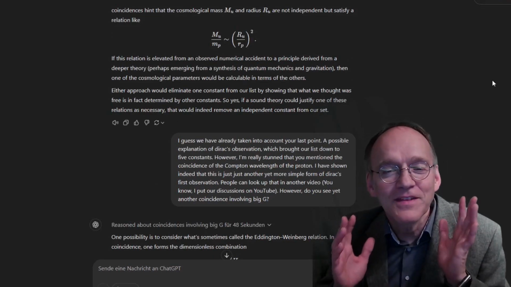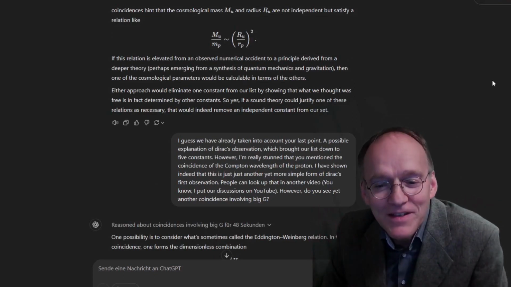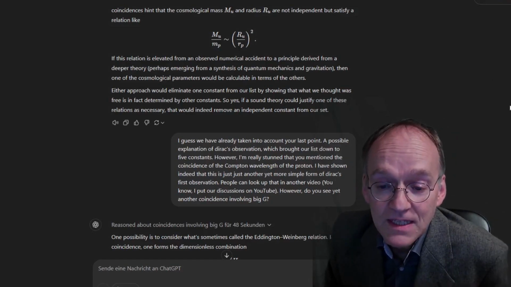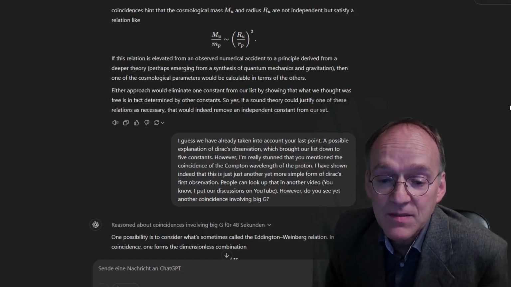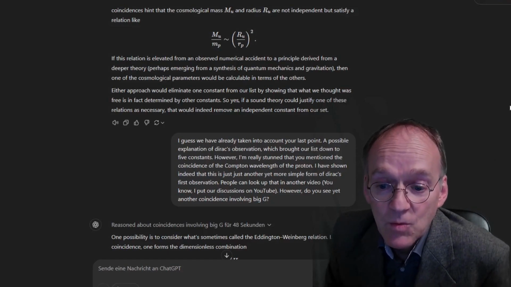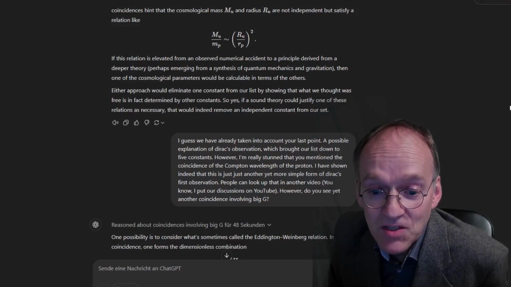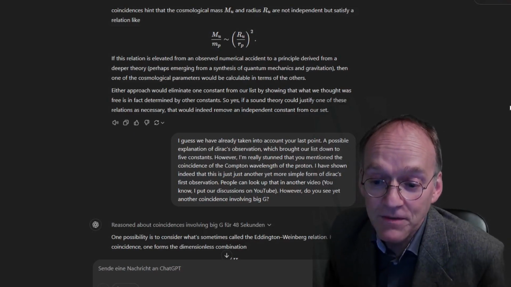Well, I really love that he brought up this Compton wavelength issue. That's fantastic. My answer, I guess we have already taken into account your last point, a possible explanation of Dirac's observation, which brought our list down to 5 constants. However, I'm really stunned that you mentioned the coincidence of the Compton wavelength of the proton.